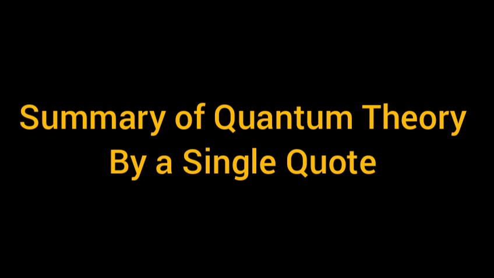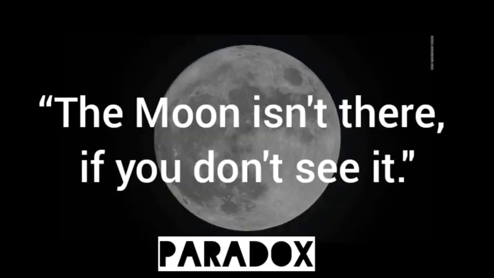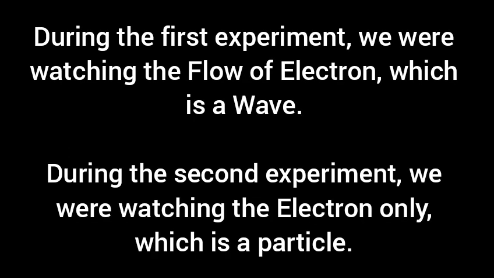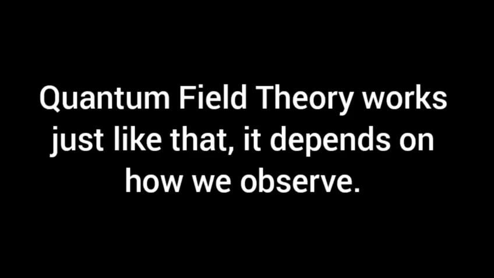So I'll use a famous quote to summarize quantum physics. The moon isn't there if you don't see it. We can describe the behavior of light or electron by only this sentence. Just take the previously discussed experiment as an example. During the first experiment, we were watching the flow of electrons, which is a wave, and during the second experiment, we were watching the electron only, which is a particle. That's how quantum field theory works.